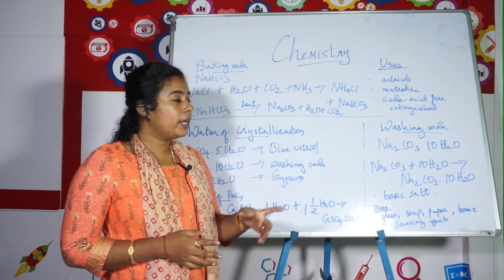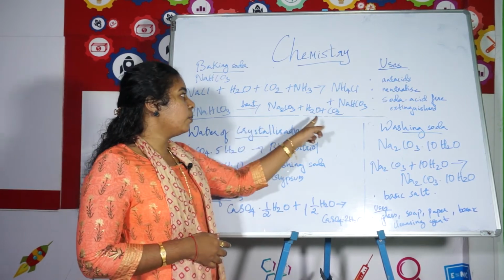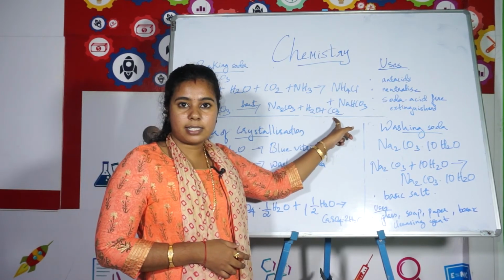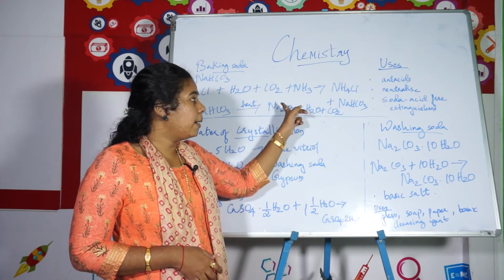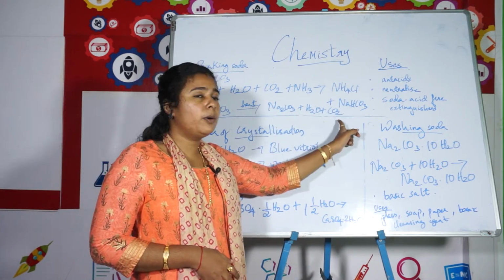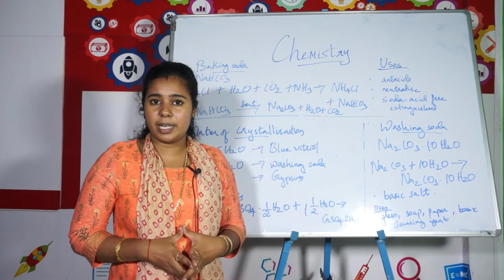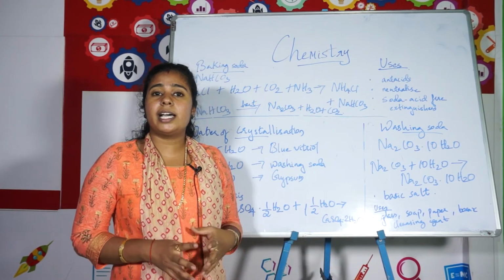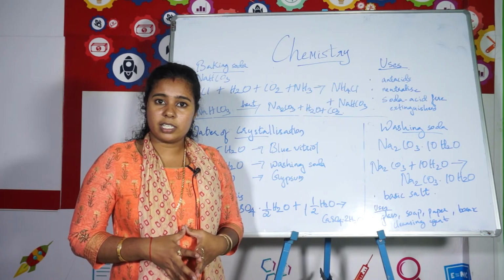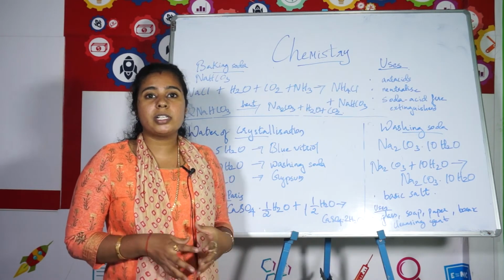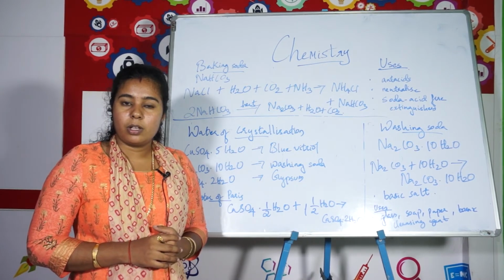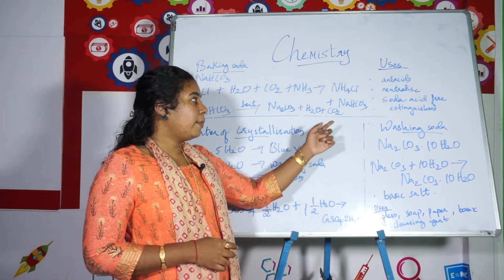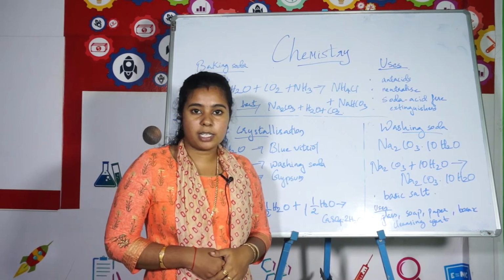Why is it so? Because sodium bicarbonate on heating will liberate carbon dioxide gas. When a flame is in the heat, the sodium bicarbonate decomposes and carbon dioxide gas is liberated. And carbon dioxide gas never supports combustion, isn't it? Carbon dioxide never supports combustion. We only need to cut off the flame. So hence it finds a good application in soda acid fire extinguishers.